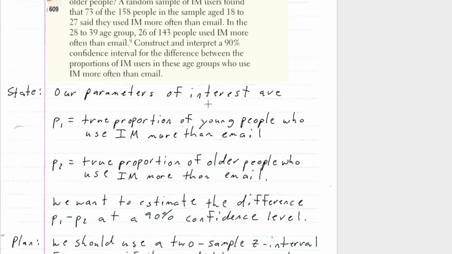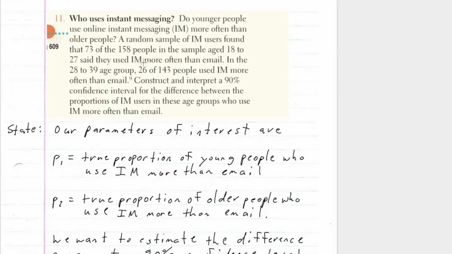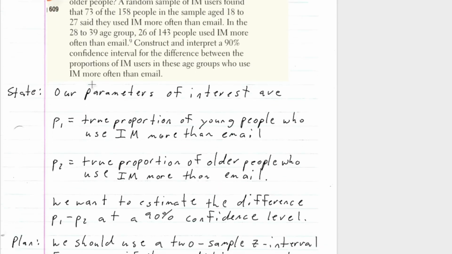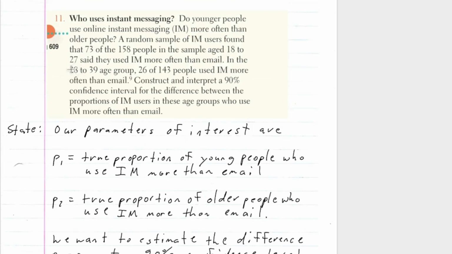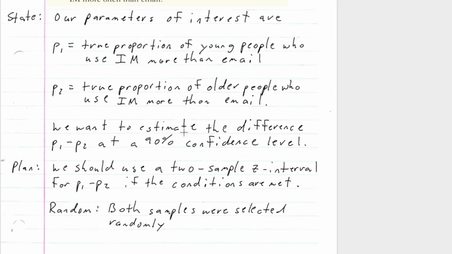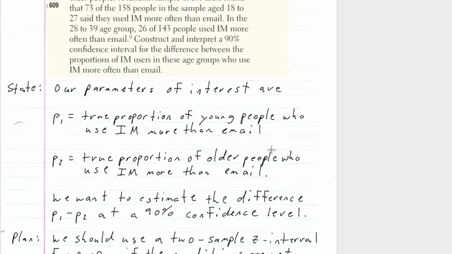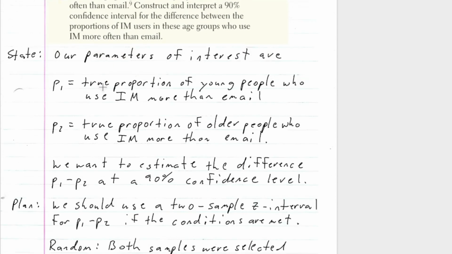So our parameters of interest are: P1 is going to be the true proportion of young people, that demographic of 18 to 27, who use IM more often than email. And P2 is going to be the true proportion of older people, the demographic from 28 to 39, who use IM more than email. So we want to estimate the difference, P1 minus P2, the true proportion difference, at a 90% confidence level, given these sample proportions.